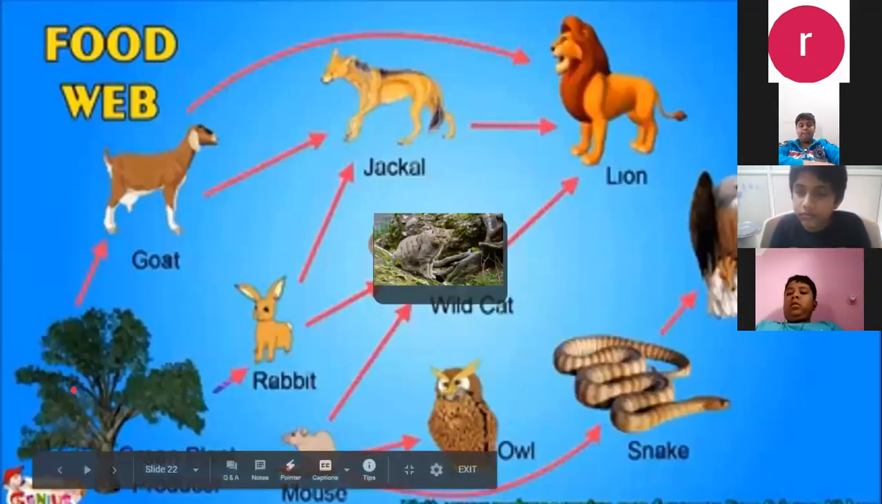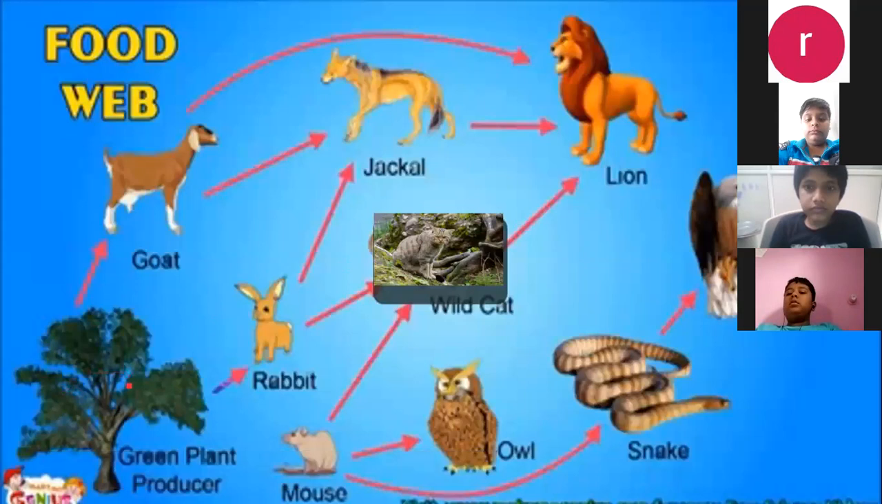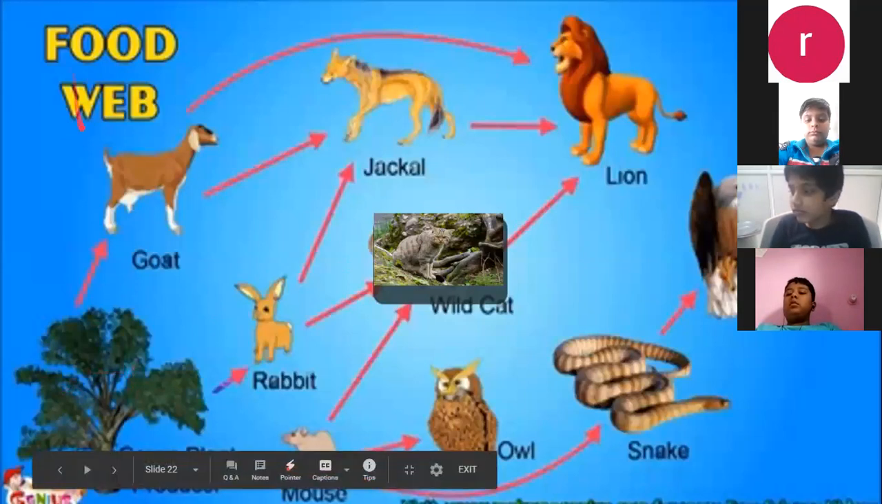Here you can see in this picture, this is a green plant. Okay, boys, observe the picture carefully. You know what a food chain is now. Now see what a food web is. What do you mean by food web?